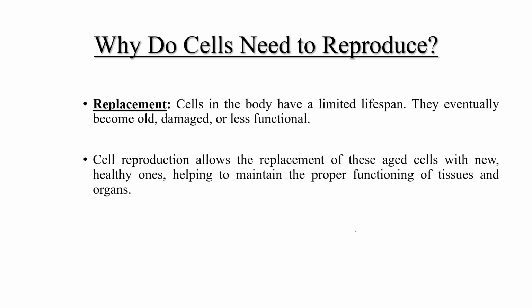And replacement is the next reason. Cells in the body have a limited lifespan. Just now we have discussed this. All cells have a limited lifespan, so eventually what will happen? Eventually cells become old, damaged, or less functional. So cell reproduction allows the replacement of these aged cells with new and healthy ones, helping to maintain proper functioning of tissues and of organs as well.